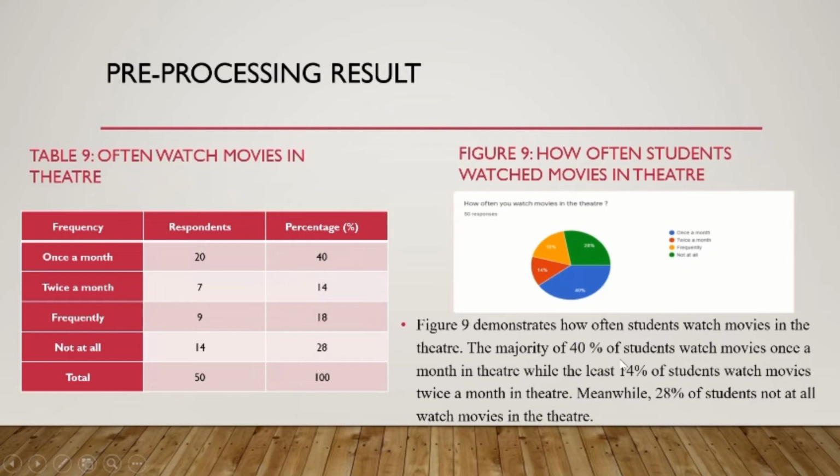The majority, 40% of students, watch movies once a month in the theater, while the least, 14% of students, watch movies twice a month in the theater. Meanwhile, 28% of students do not watch movies in the theater at all.